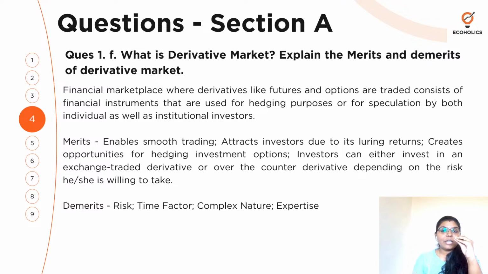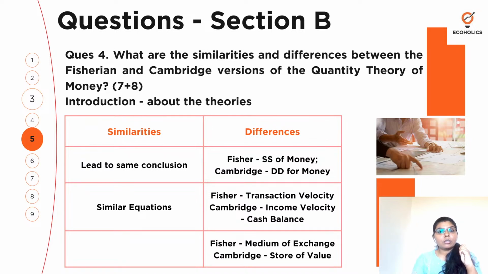One way to deal with it, I will tell you. So let's take this particular question, right? Section B, question number 4, which is asking you about the similarities and differences between the Fisherian and Cambridge versions of the QTM, the quantity theory of money. So what can we do here? How do I approach this particular answer? The question asks about similarities and also about differences. So shall I start with the similarities or the differences, or what should I do?